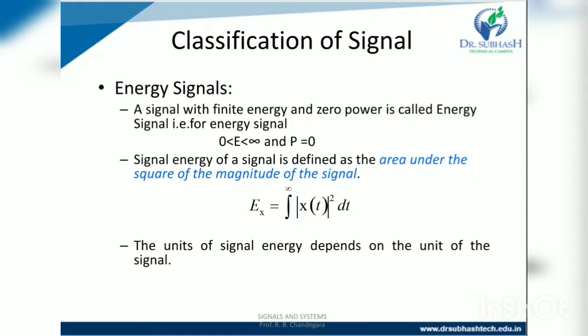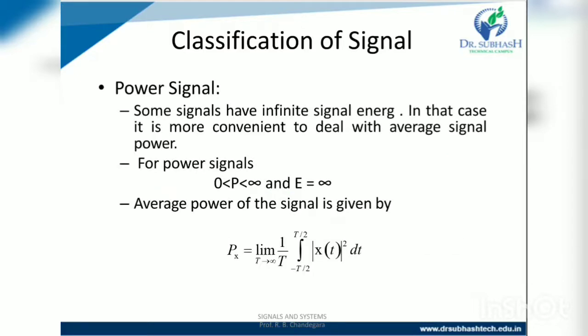Now the energy signals and the power signals. Energy signal: a signal with finite energy and zero power is called an energy signal. It means the energy is finite and power is zero. Signal energy of a signal is defined as the area under the square of the magnitude of the signal. So the unit of signal energy depends on the unit of the signal.